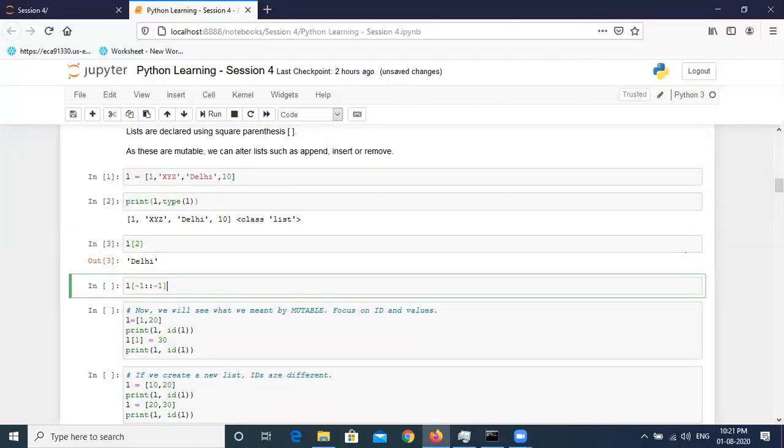Reverse, and 10, Delhi, XYZ and 1. Yes, that is the answer. All of them, yes, but that should be reversed. So someone was saying 10. So does anyone have any question on this statement, L[-1::-1]? I did not get how it was being reversed. I understand it is reading from backward.